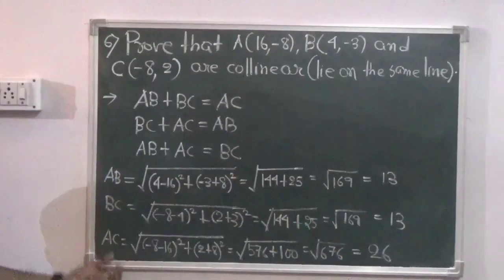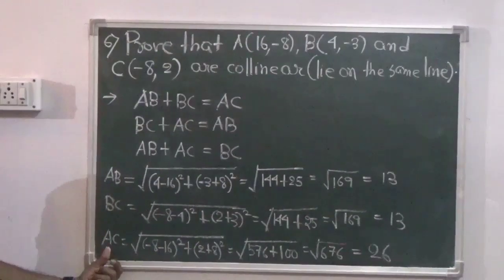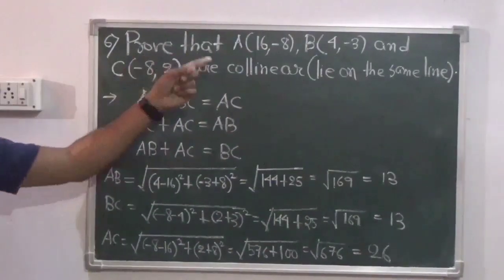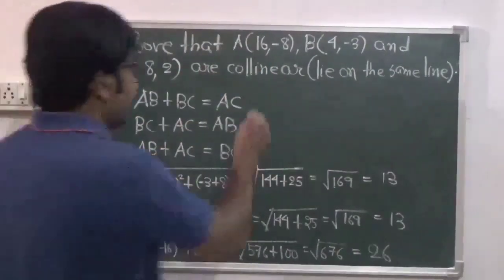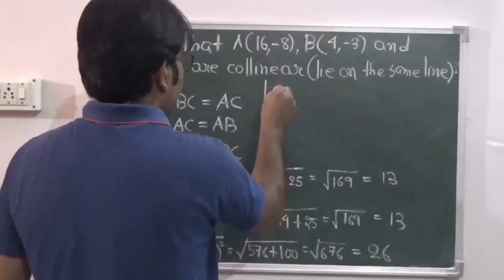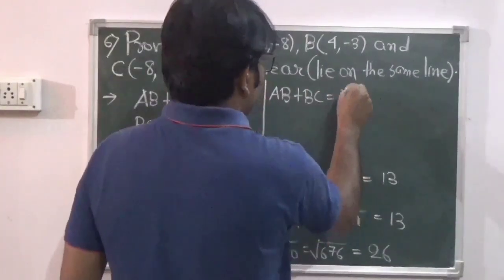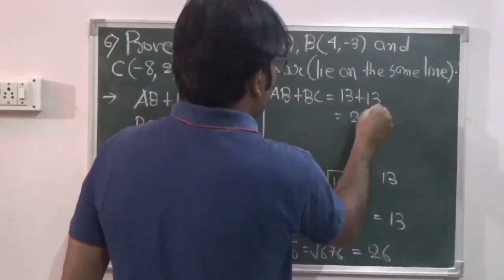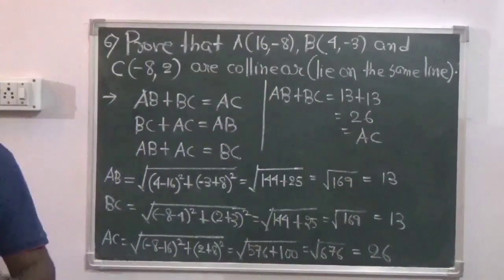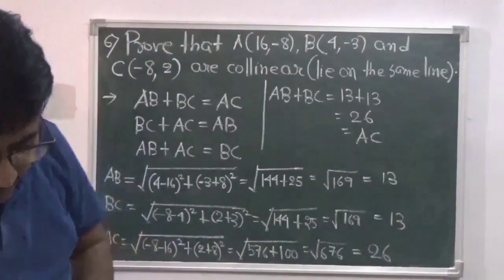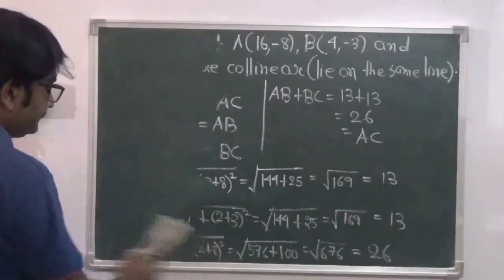So it is very clear from this calculation that AB plus BC is equal to AC. Hence the points A, B and C are collinear, that is they lie on the same line segment. So here we have AB plus BC equals 13 plus 13 equals 26, which is equal to AC. Hence ABC are collinear. Now let us see the next question, that is number 7.